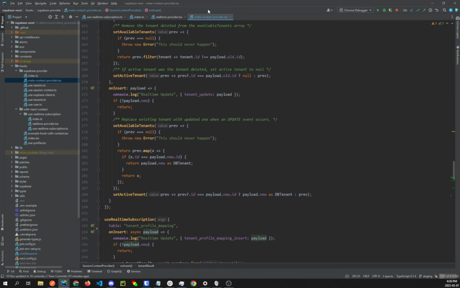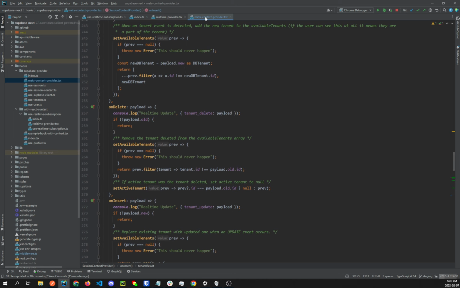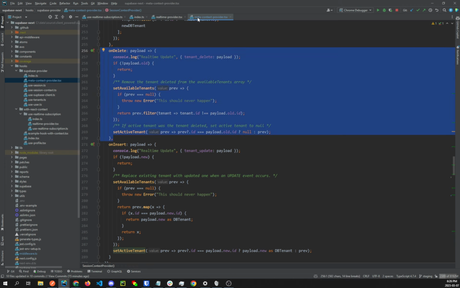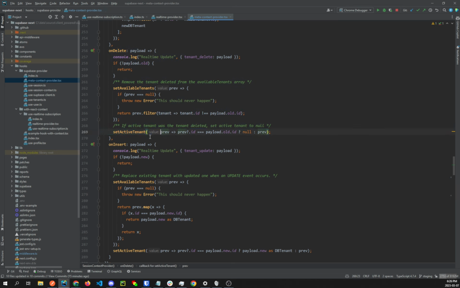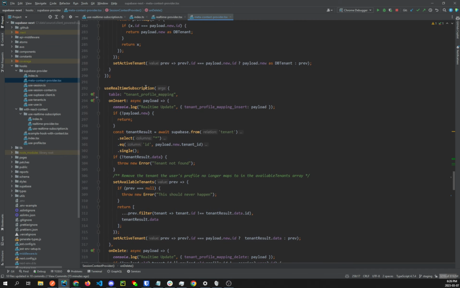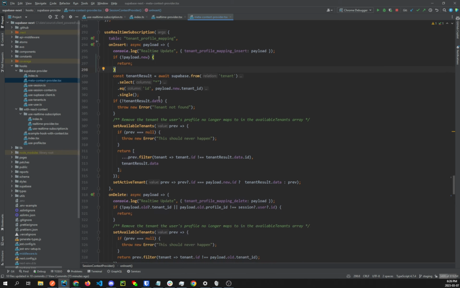So in this case, it's in the meta context provider, which I should probably change the name of, but within this, we keep track of the tenant and stuff, which is actually pretty vestigial of the old way that we were doing the schema, where every tenant had their own schema. So that'll probably change at some point. But for the time being, this meta context provider also tracks the tenants that the user's a part of, and so we are subscribing on, in this case, tenant and tenant profile mapping. That way we know when users are added to tenants or when tenants are created or deleted and so on. So that's mostly what you would need to know.